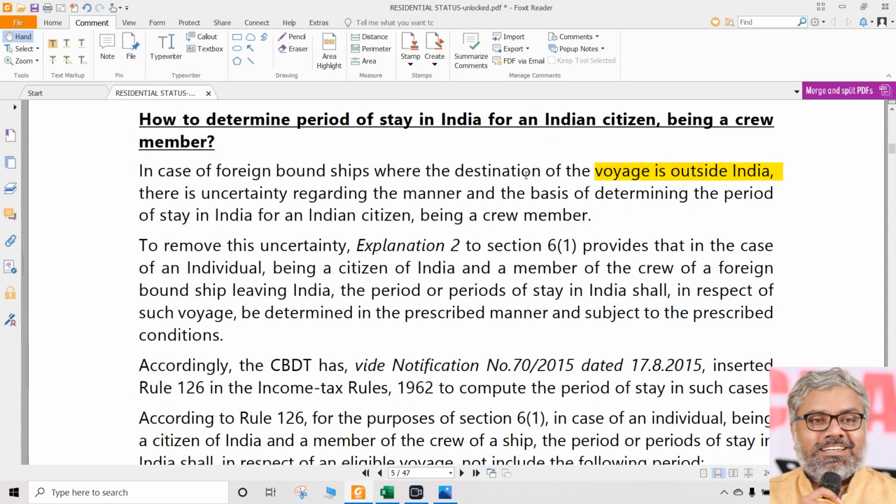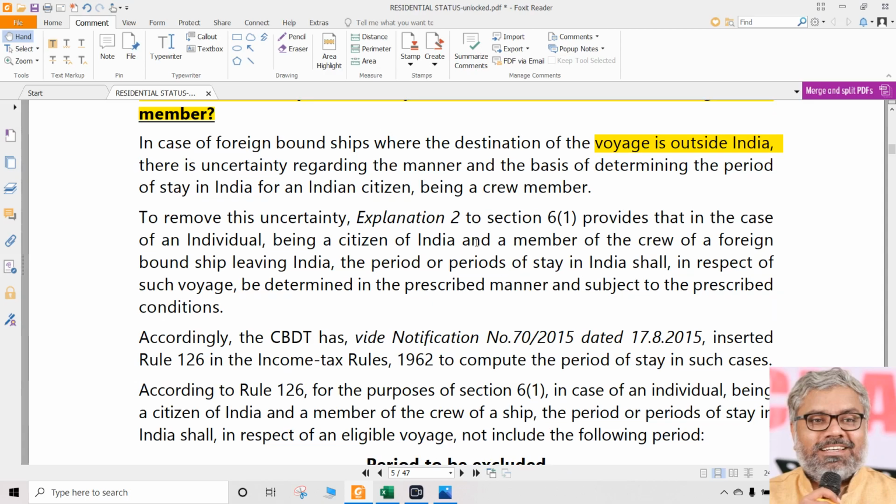What is important here? What is the problem? What is this entire thing talking about? This is about how to determine the period of stay in India for an Indian citizen who is a crew member. And crew member of what? Basically, he is a crew member of a foreign bound ship leaving India. So it's a foreign bound ship. Voyage is outside India, means the travel where that ship is going to be outside India.